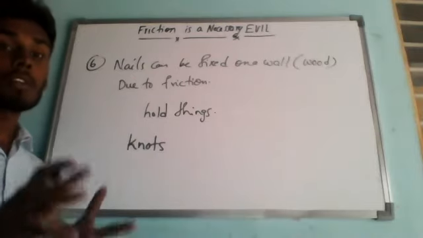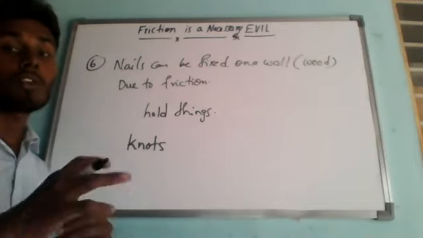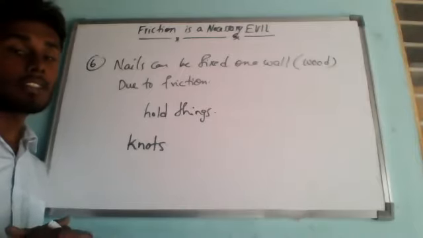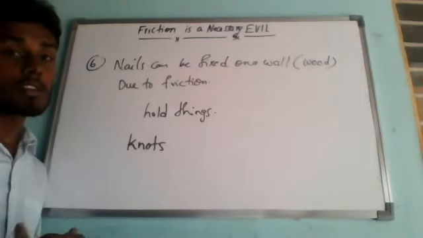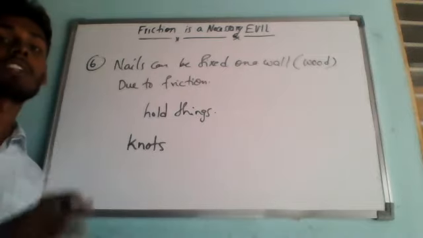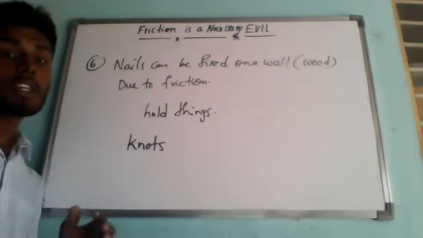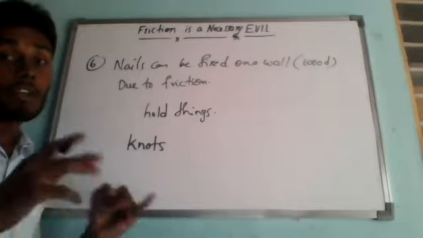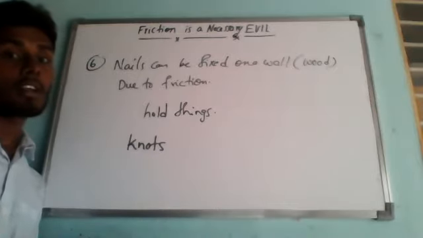Friction enables belts to drive machines in factories. Without friction, belts would not drive machines. Understanding? Conveyor belts are like rotating belts. So these are the advantages of friction. Nails can be fixed in a wall due to friction. If not, it is not at all possible. That is the reason why it is very difficult to climb a greasy pole. Friction also enables a ladder to be leaned against a wall. Understanding?